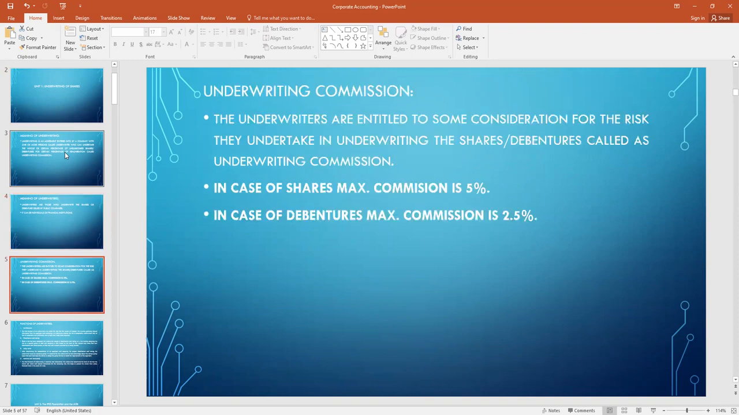Underwriting commission: underwriters are entitled to some consideration for the risk they undertake in underwriting the shares or debentures, called underwriting commission. When the underwriters purchase the unsubscribed shares, they charge some commission. The commissions differ for shares and debentures. In case of shares, the maximum commission is 5%, but in case of debentures, the maximum commission is 2.5%.